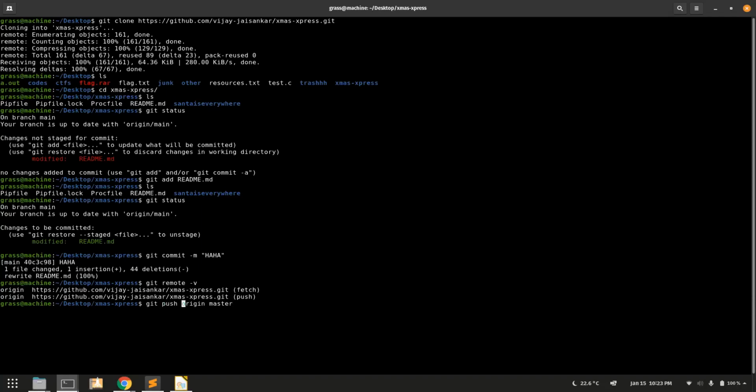origin do I push to? Origin. So which remote do I push to? That remote is called origin, and which branch in that remote do I push to? I say push to the master branch on the remote. Right. As soon as I say that,